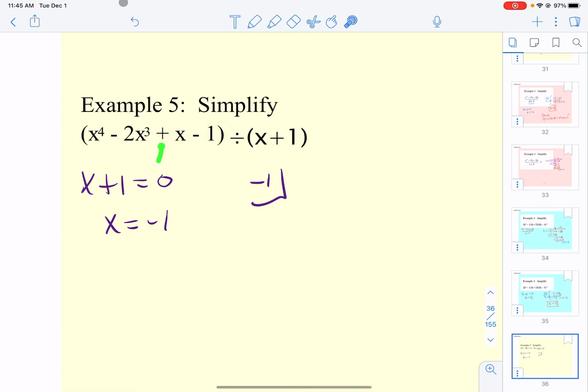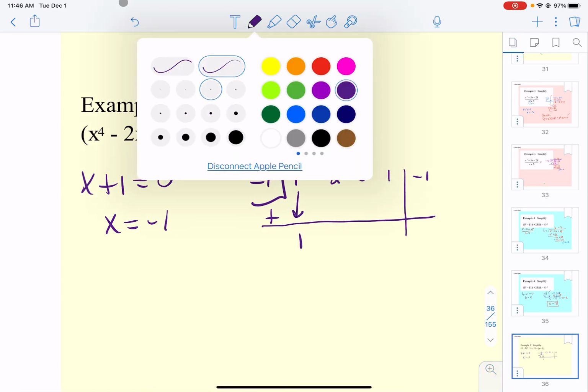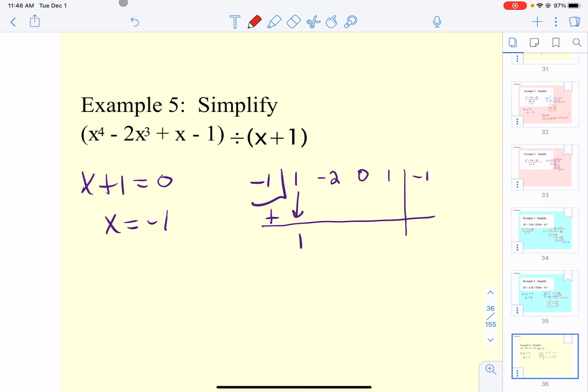So what do we do? Well, in the squared location, we're going to put a 0. You have to put those placeholders. They have to go in order: 4, 3, 2, 1. And you have to put that 0 there, whether you're doing synthetic division or long division. So our coefficients are the fourth is a 1, then the cube, then the squared. You don't have it, so put a 0. Then the x, then the number. Between the last two, put a little line, put an addition line, put a plus, put an arrow under the first coefficient, and bring it down. Okay, so our box is set up.